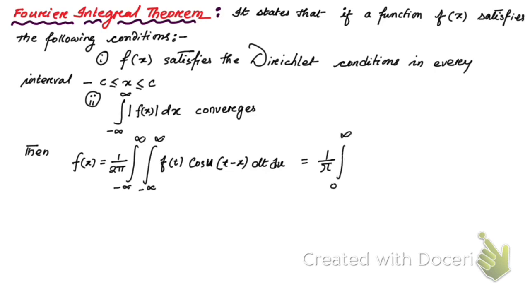Or you can write this result in this form as well: 1 by pi, if you change the limits, if instead of minus infinity you write 0 here, then you are going to have this result.